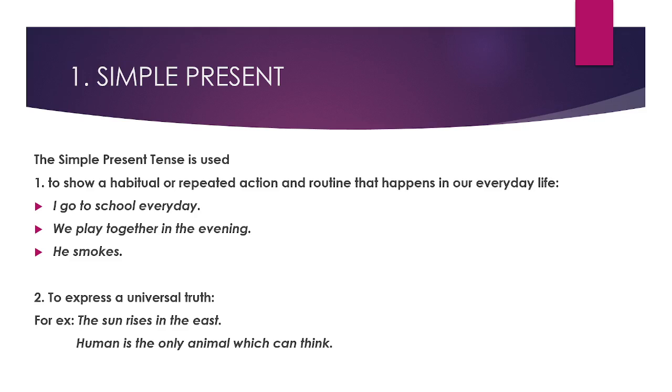Routine means the daily practice that we are doing. For example, you daily wake up in the morning and go to school. That is a routine. You daily study in the class. That is a routine. You daily meet your friends. That is a routine, except on Sundays. Okay. So all these are called routines. So simple present tense is used to show a habitual or repeated action or routine that happens in our daily life. So we have 3 examples here. Yes. Kavini, can you read the 3 examples?